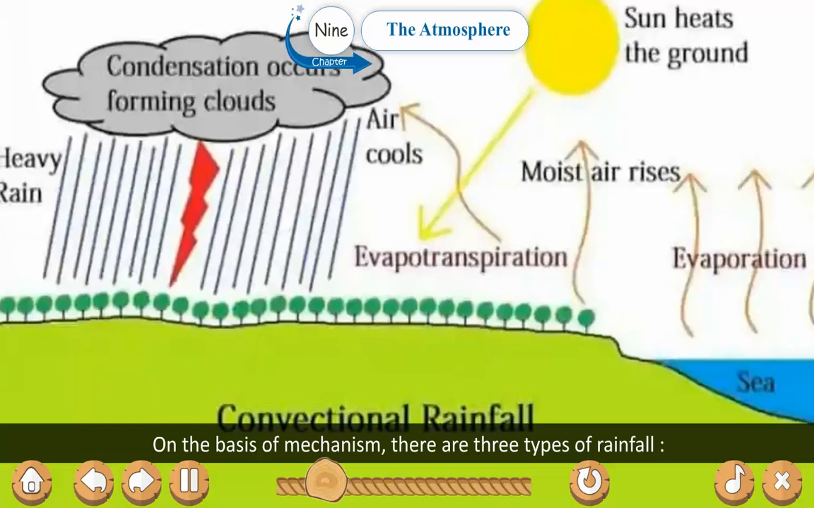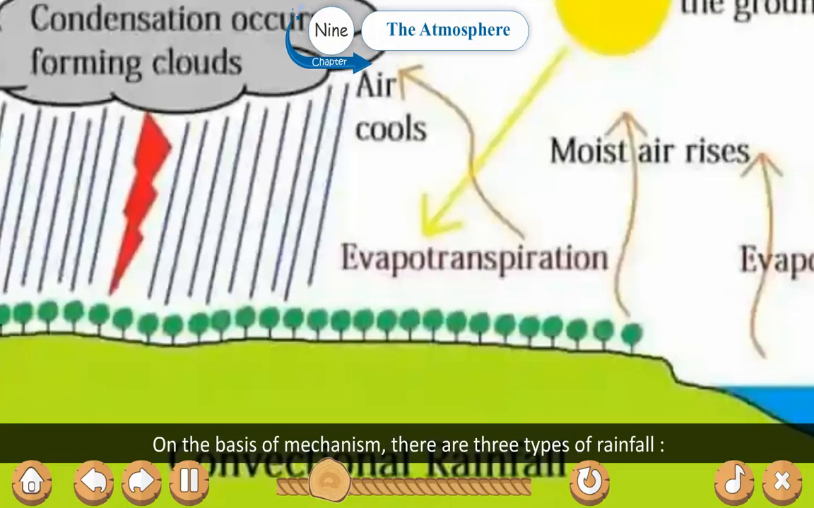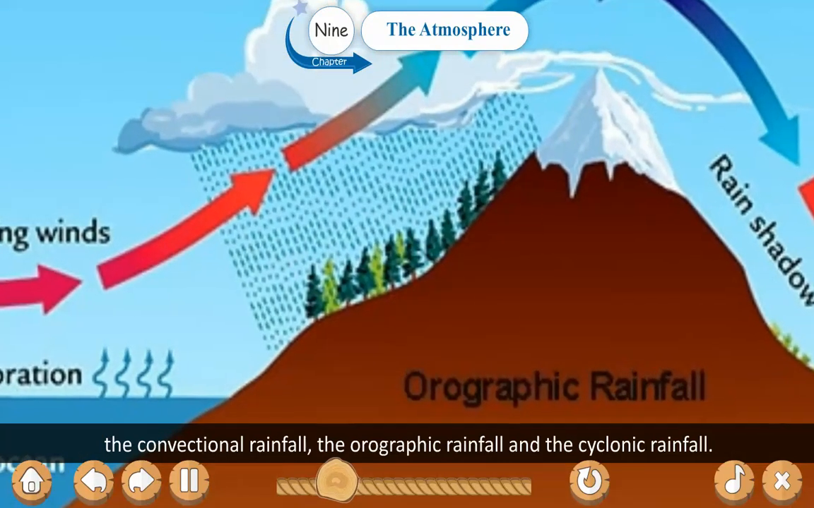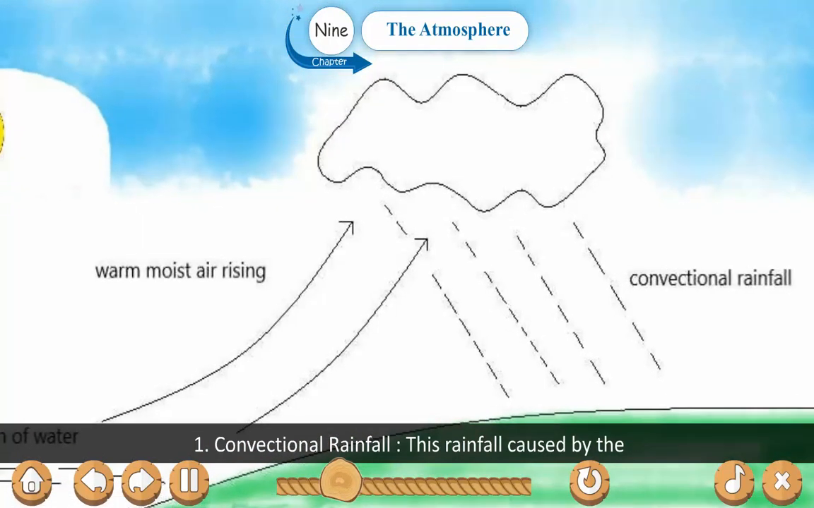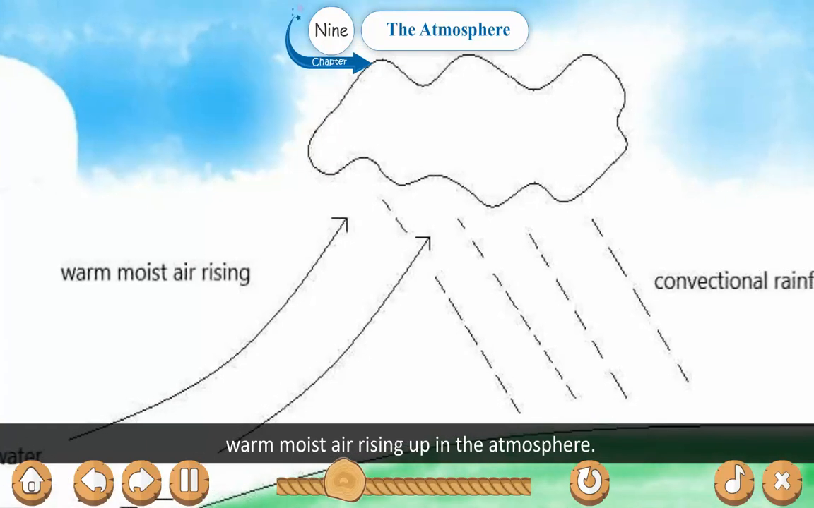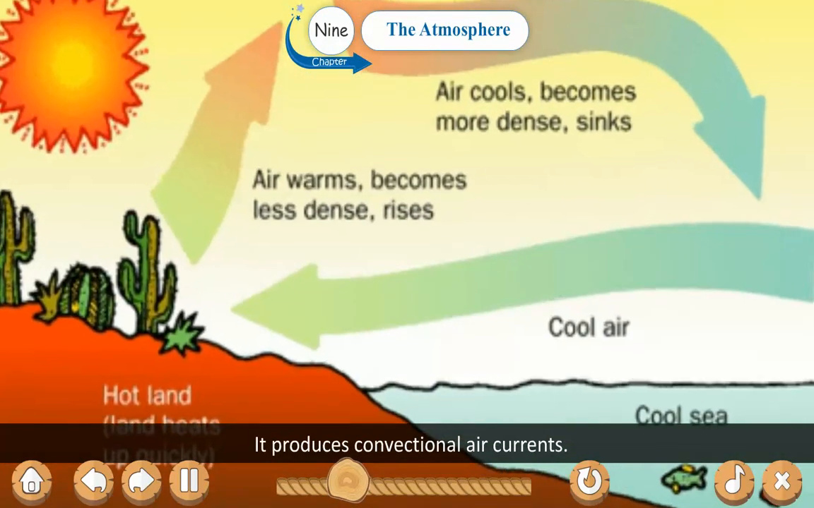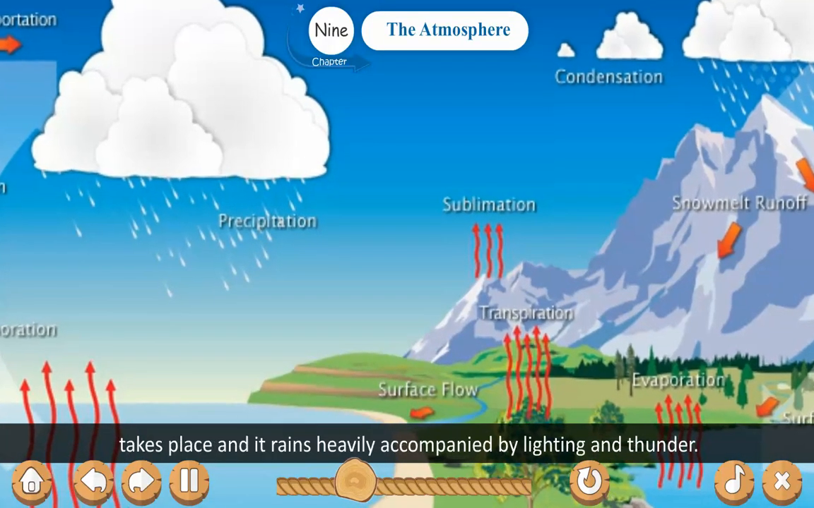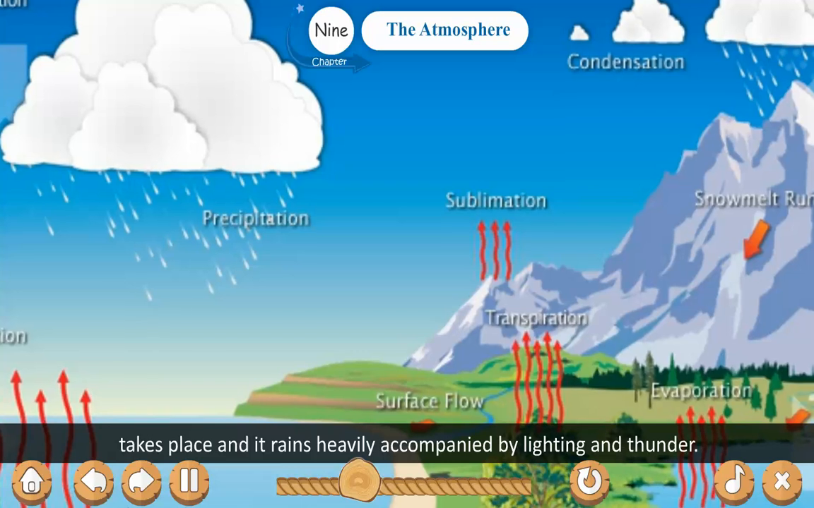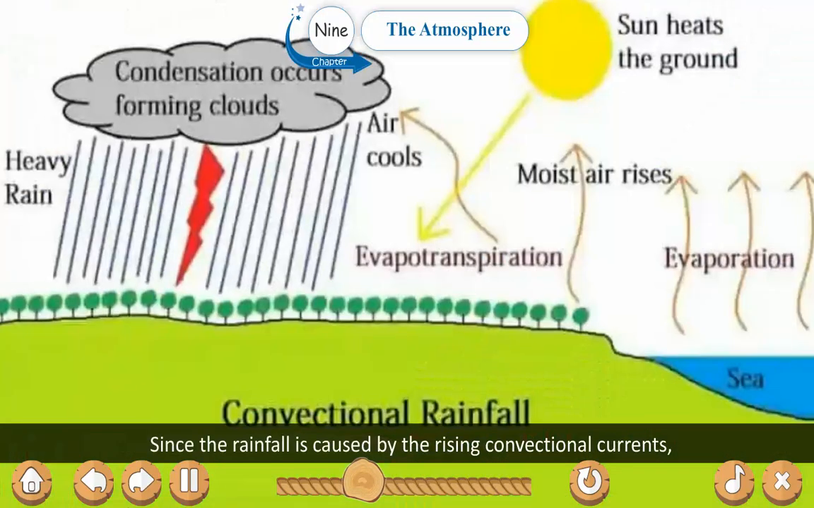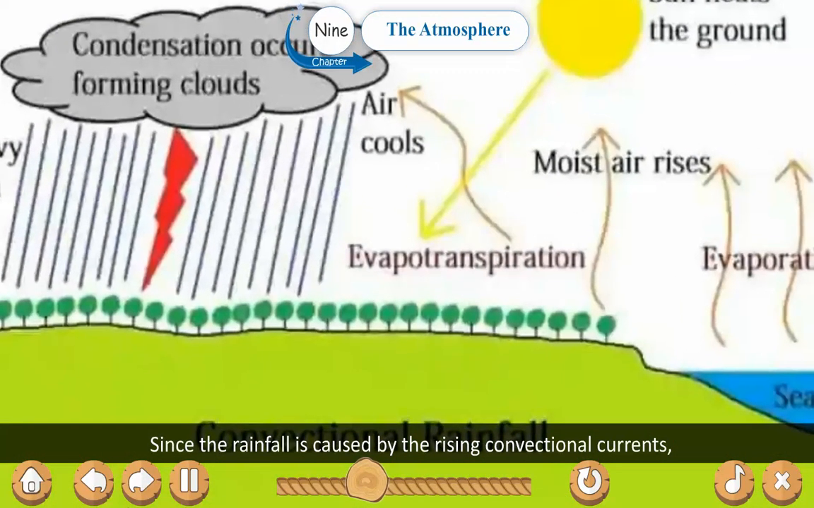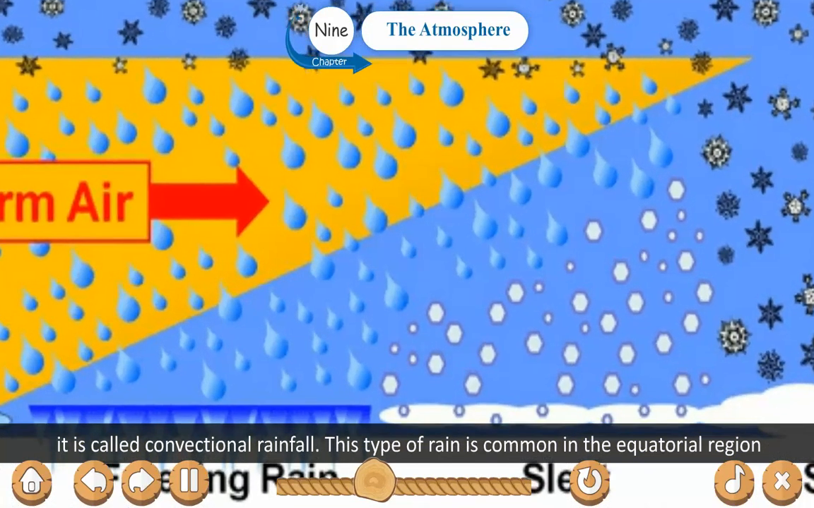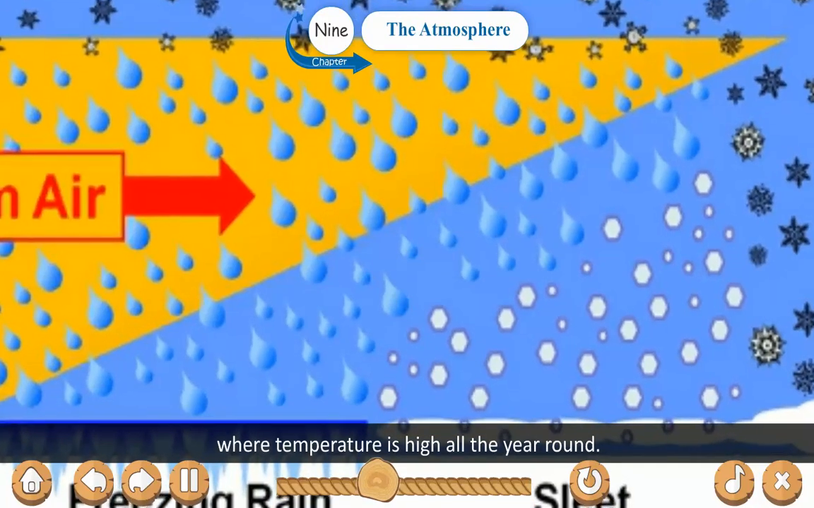On the basis of mechanism, there are three types of rainfall: the convectional rainfall, the orographic rainfall, and the cyclonic rainfall. Convectional rainfall. This rainfall is caused by the warm moisture rising up in the atmosphere. It produces convectional air currents. In the upper part of the atmosphere, it cools down and condensation takes place and it rains heavily accompanied by lightning and thunder. Since the rainfall is caused by the rising convectional currents, it is called convectional rainfall. This type of rain is common in the equatorial region where temperature is high all the year around.